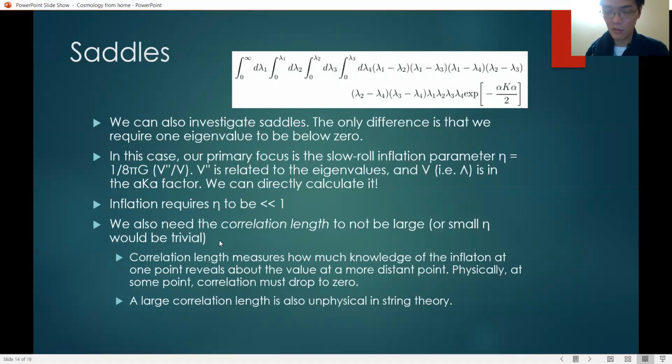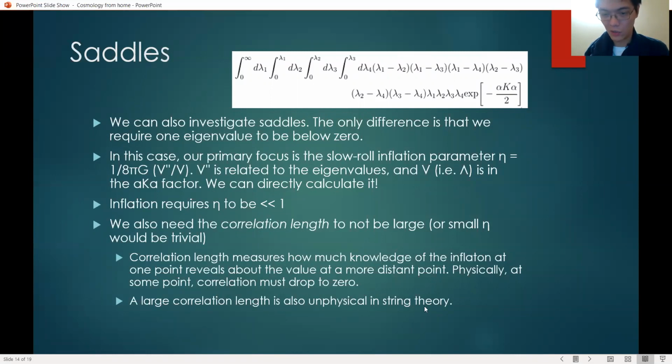And there is also an extra constraint, which is that the correlation length cannot be too large, or else small eta becomes trivial. So correlation length, if you've not encountered this before, it's a measure of how much the knowledge of where we are, the value of the field at where we are, affects our knowledge of points further away. So for example, if you know the temperature in Auckland, then you know something about the temperature in Hamilton. Hamilton is a large town slightly south of Auckland, but you know less about the temperature at a place like Tokyo, and even further away like Venus, you know less and less. And at some point, you no longer know anything. Correlation drops to 0.